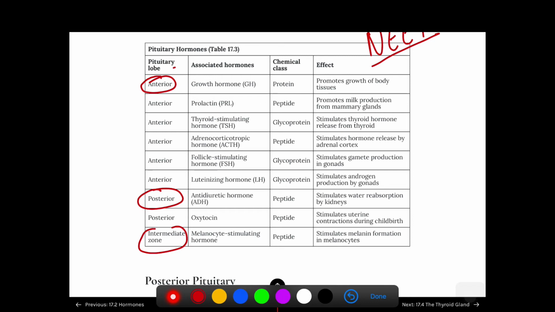If you are talking about anterior, then growth hormone, prolactin, thyroid stimulating hormone, adrenocorticotropic hormone, FSH and luteinizing hormone.